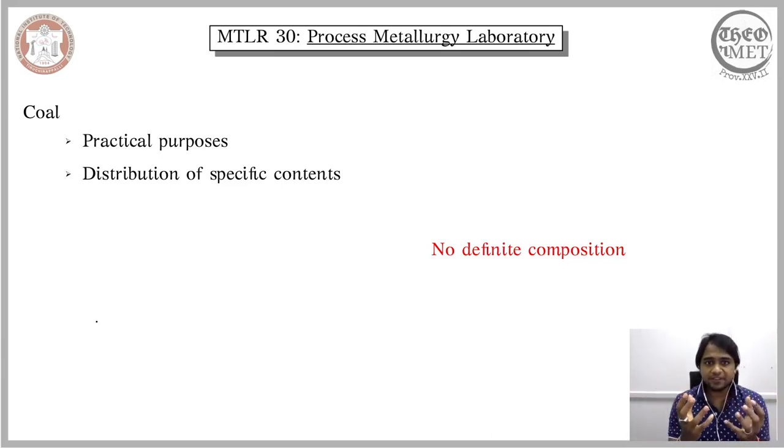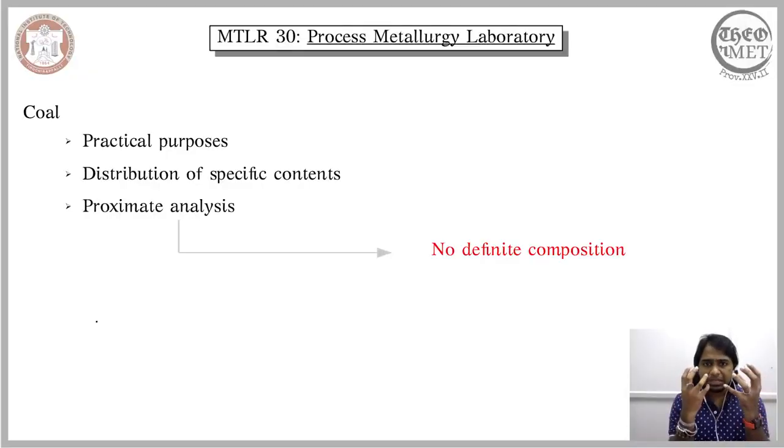So let us see first what are these specific contents that constitute a coal, or that are of practical relevance to coal. These specific contents are ascertained by the proximate analysis that we are considering in this lecture.